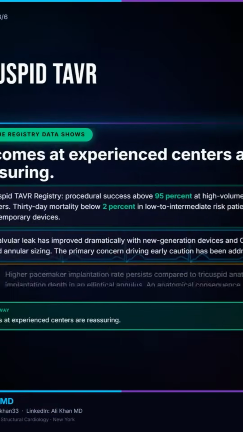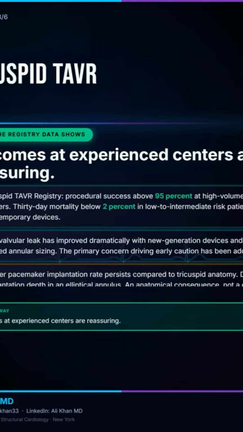The registry data from experienced centers is genuinely reassuring. Procedural success rates are above 95%, with 30-day mortality below 2% in low to intermediate risk patients. Paravalvular leak, which was the primary concern driving early caution, has improved dramatically with new generation devices and CT-guided sizing. The data supports offering transcatheter aortic valve replacement to appropriately selected bicuspid patients at appropriate centers.